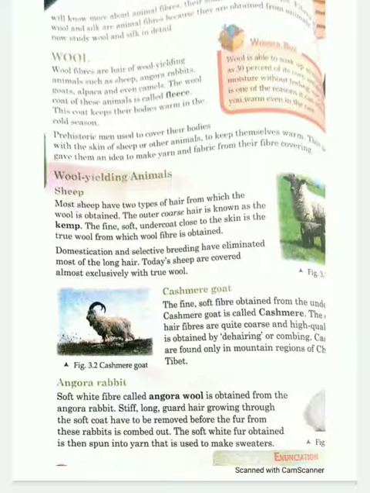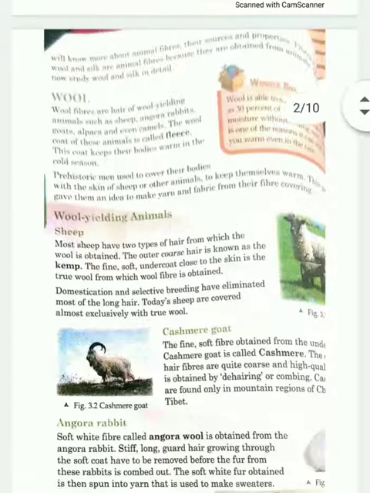Domestication and selective breeding. Domestication means rearing this type of sheep, and selective breeding means selecting a special type of breed which has long hair, which is the main thing for getting wool from this type of animal. So I think up to here the things are clear to you.